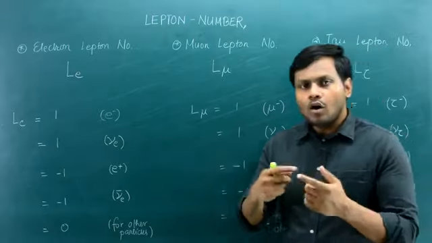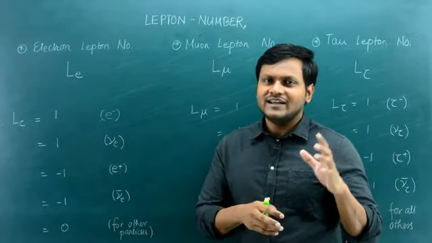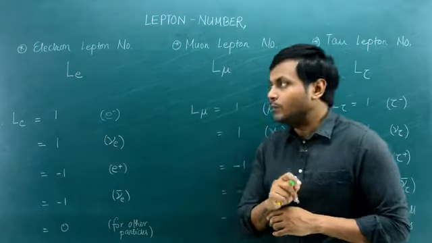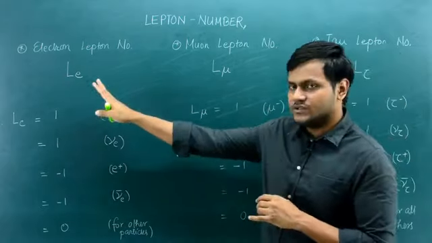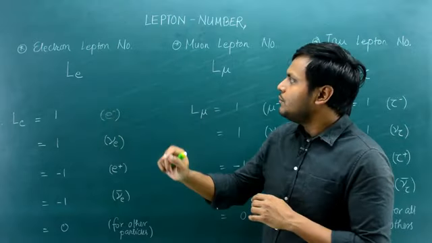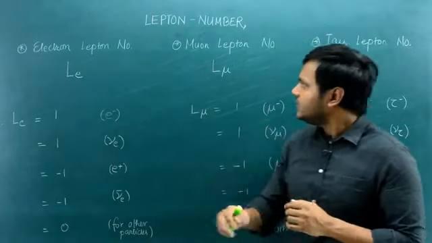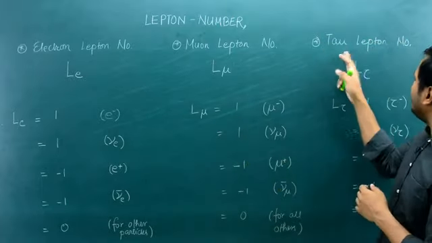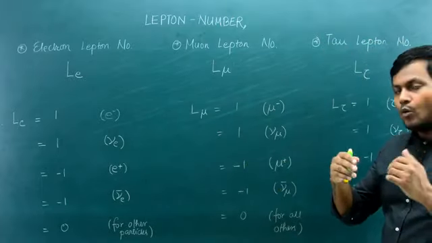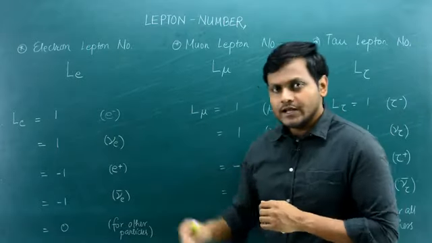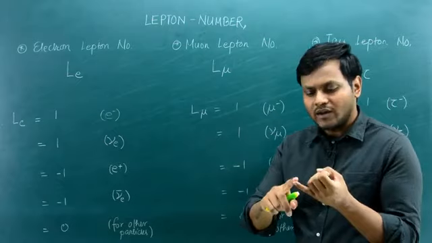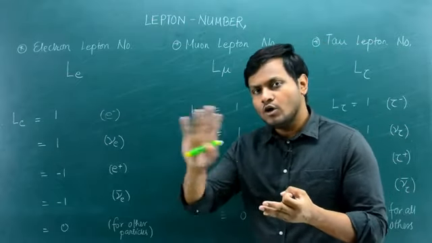So before I talk about a couple of particle interactions, let me first define the values of these numbers. Okay, so I have 3 numbers: the electron lepton number associated with the electron family, the muon lepton number associated with the muon family, and the tau lepton number associated with the tau family, each distinct from one another. And we can associate values of 1, -1, or 0 for all particles.